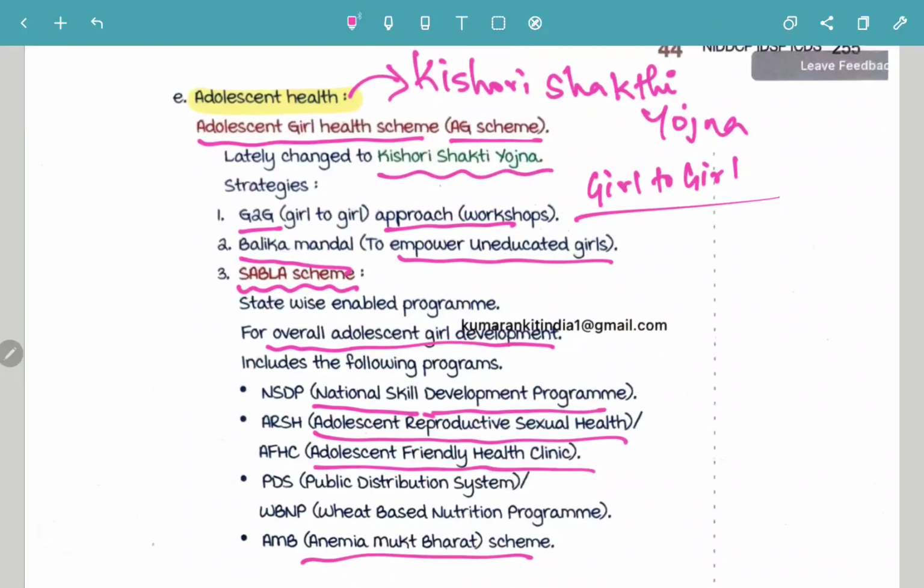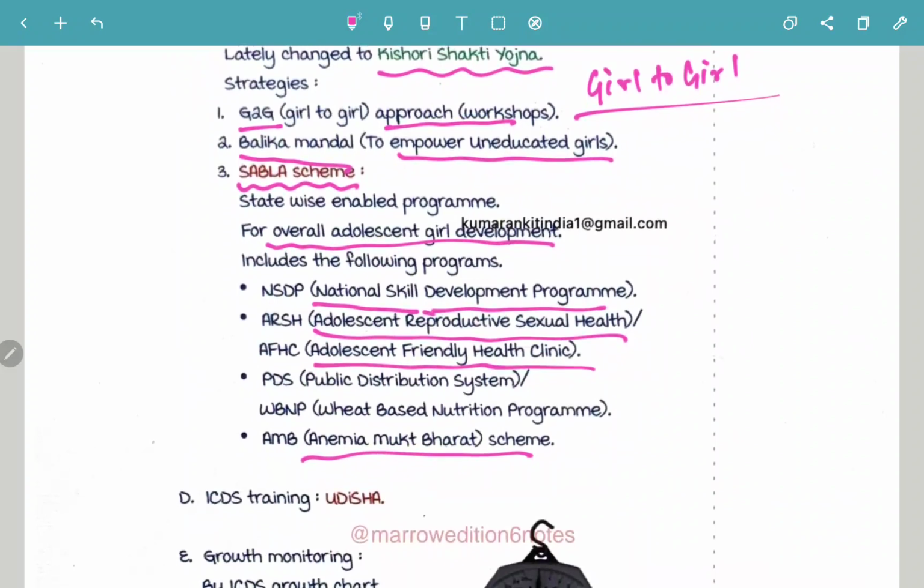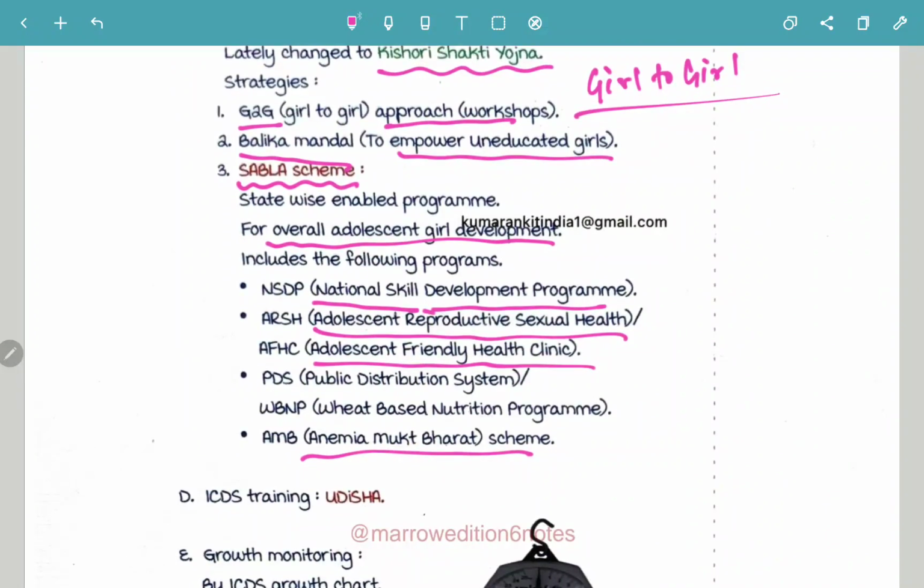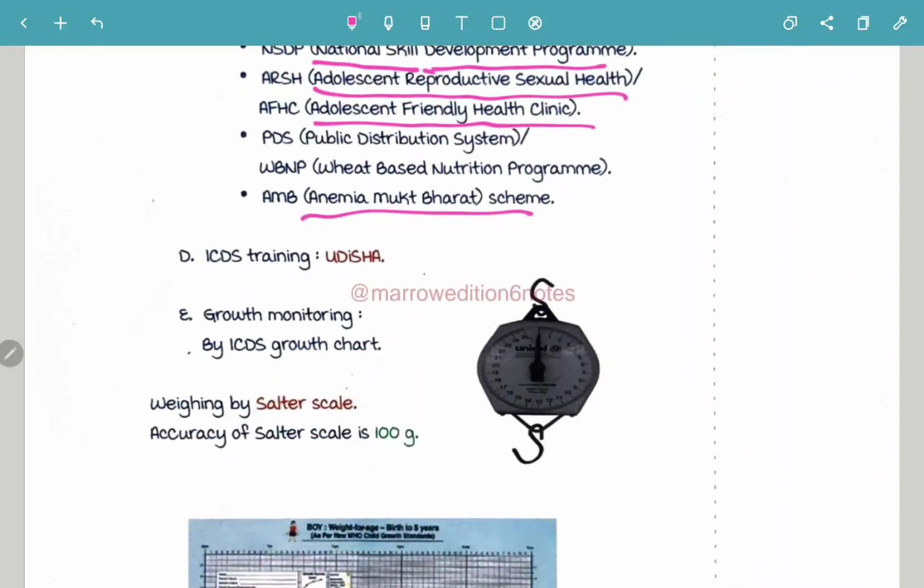So remember, adolescent health is known as Kishori Shakti Yojana, and there is the G2G approach, girl to girl approach, Balika Mandal to empower the uneducated girls, and the Sabla scheme, a state-wise enabled program consisting of skill development, reproductive sexual health, adolescent friendly health clinic, and Anemia Mukt Bharat scheme.